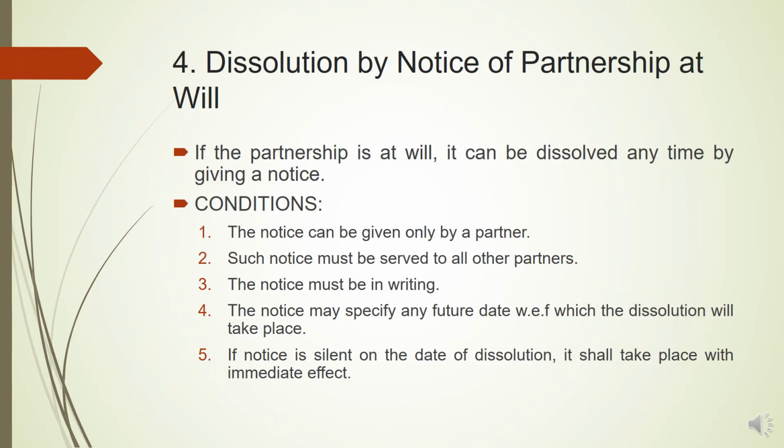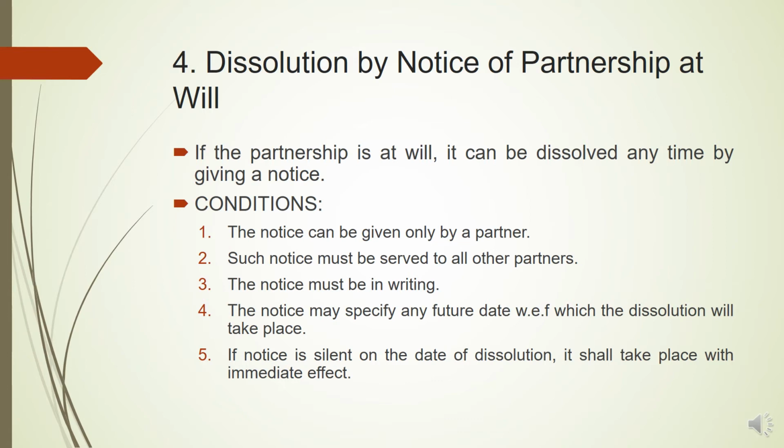Last is dissolution by notice of partnership at will. Now, partnership at will means that type of partnership which is entered into for an uncertain period. That means no period was mentioned in the agreement for how long the partnership will be carried on. So, if the partnership is at will, it can be dissolved anytime by giving a notice.